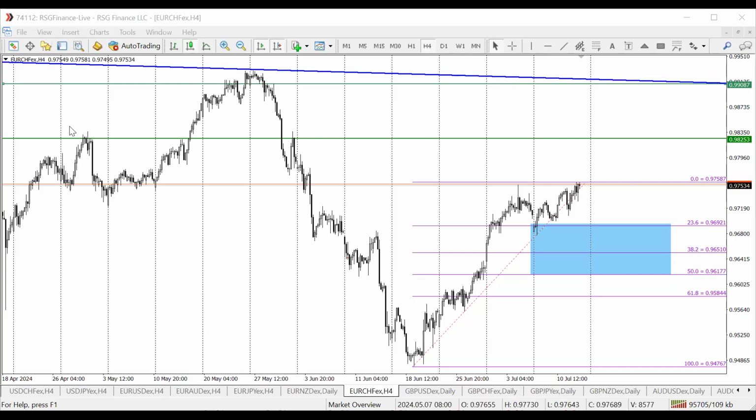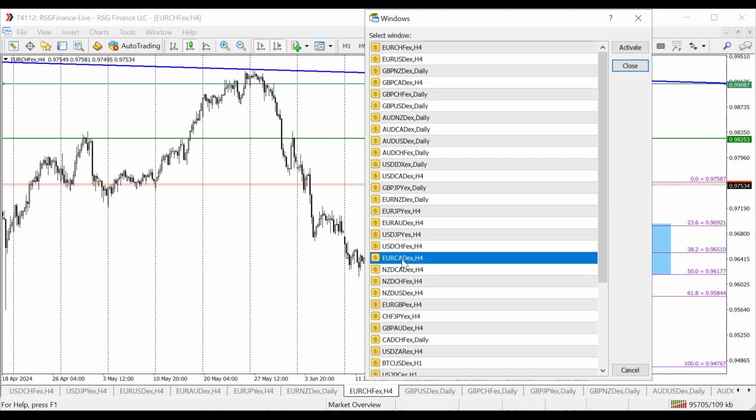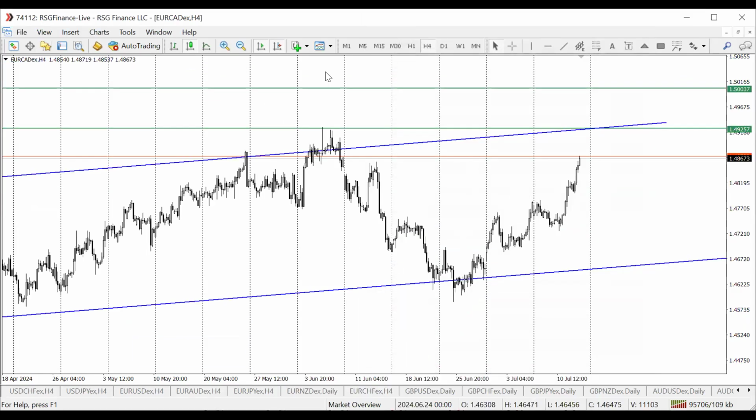Just a moment, and the next one on the line is Euro CAD, and then we wrap up with Euro NZD. Euro CAD, Euro NZD. So let's try to find it. Euro CAD. There you are. So Euro CAD last week also really performed very well according to our forecast, and we expect